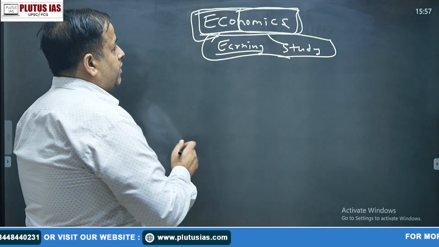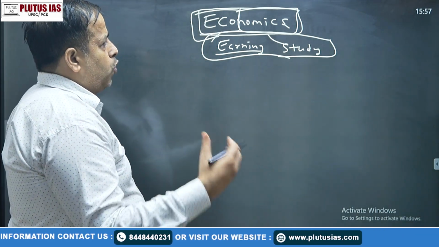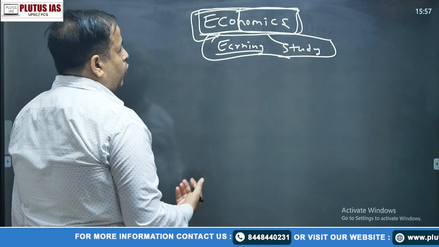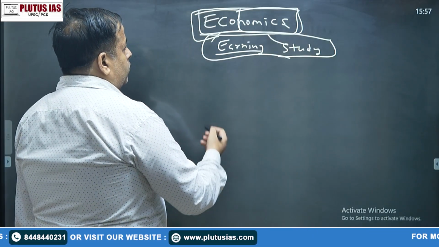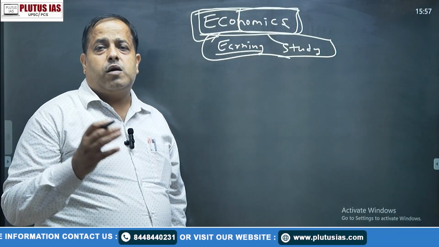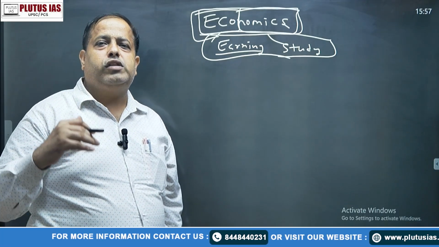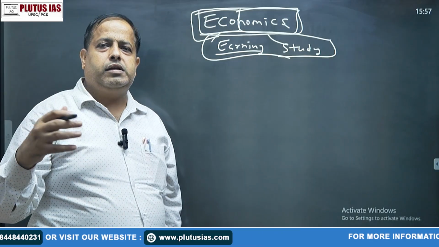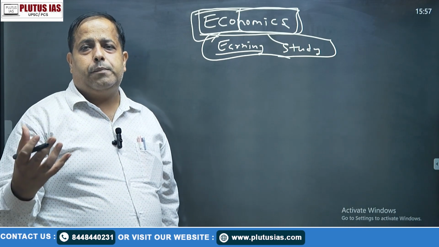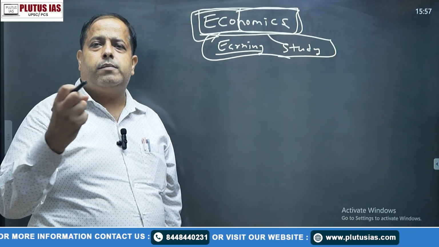Okay, so at the start, how do people get earnings? When economics started, they talked about how persons earn from different levels or different activities. Just like some persons do the work of labor, so they achieve wages. Some persons had a big amount of capital, so they lend this capital to borrowers, and they earn interest. There are so many people who have big land areas, so they give this land on lease or rent and earn something from there.